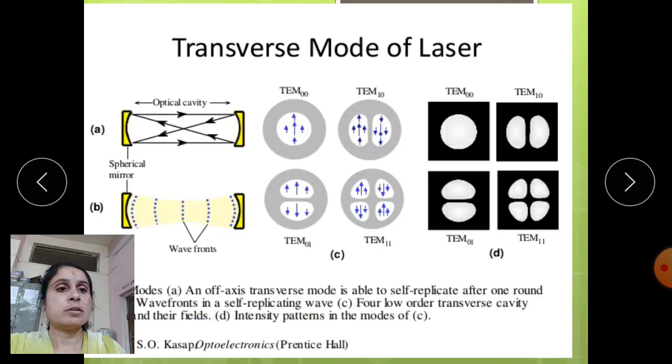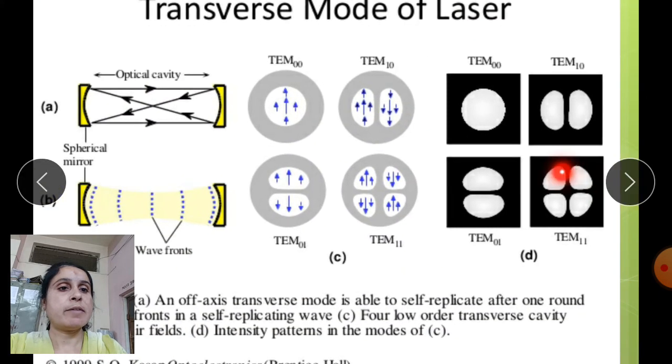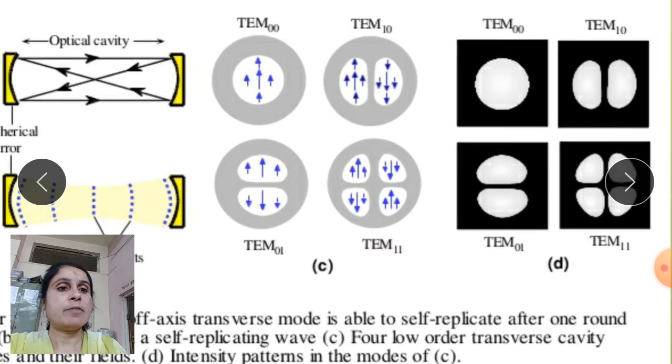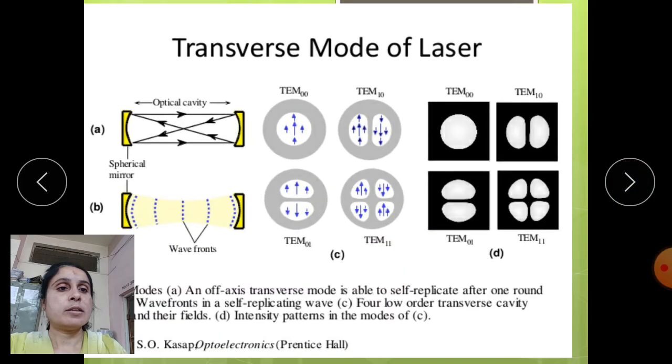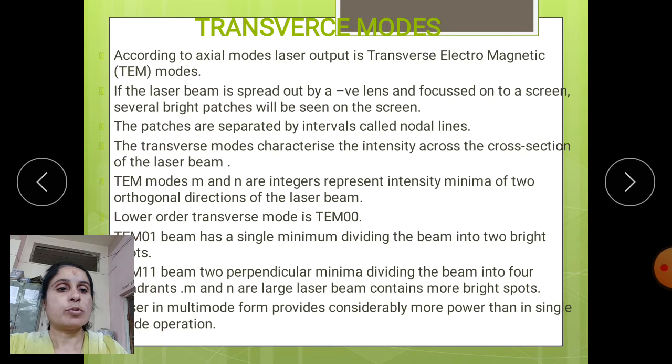See in the figure, the beam is divided into 4 parts, and the bright parts are indicated in the TEM 1 1 mode. In that figure, for large M and N the laser beam contains and generates one or more bright spots.